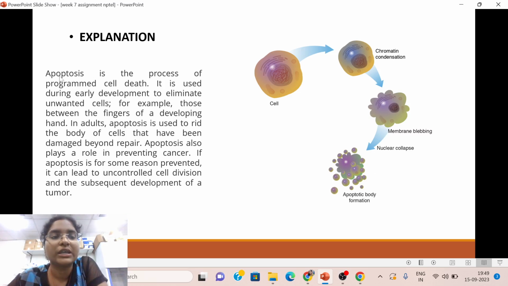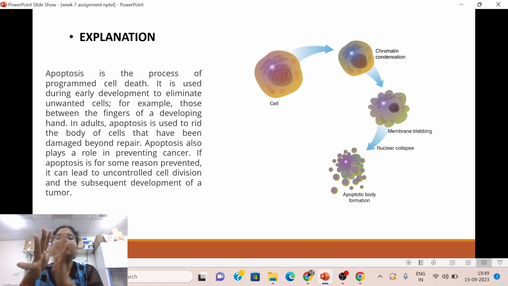start. So in detail, if we see, apoptosis is the process of programmed cell death. So where it is used? It is used during early development to eliminate unwanted cells. For example, those between the fingers of a developing hand. So here, whatever cells were there, those were dead due to apoptosis.